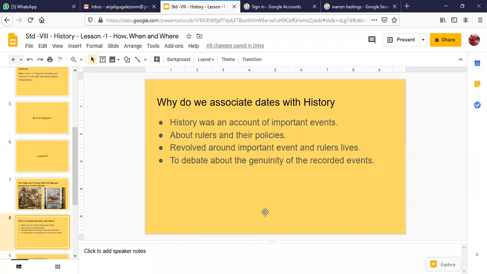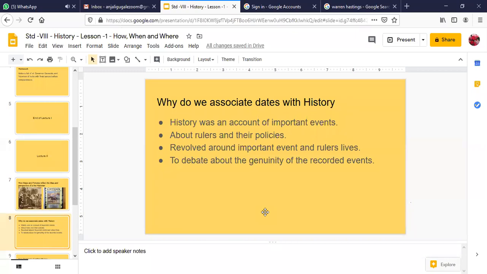Now history also tells you about rulers and their policies. Why certain things happen in a certain manner, isn't it? Why the ruler killed another ruler and got himself crowned as the king, and what kind of policies he followed. We have the example of Muhammad bin Tughlaq and his mistakes from the previous class, and how his policies affected and enraged the people, and then people disliked him.